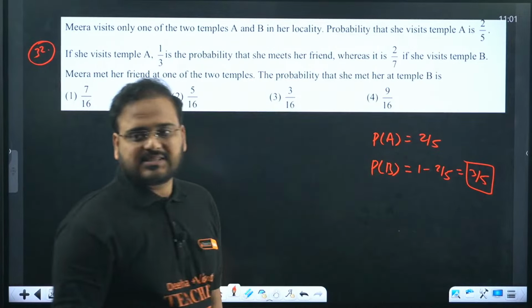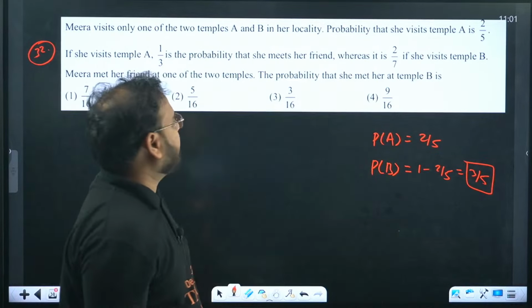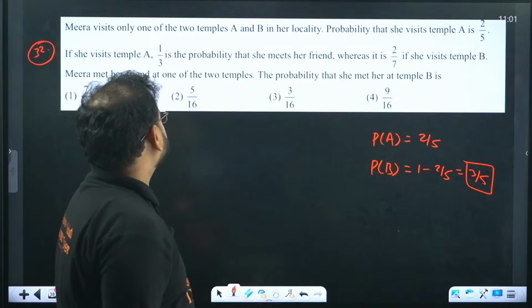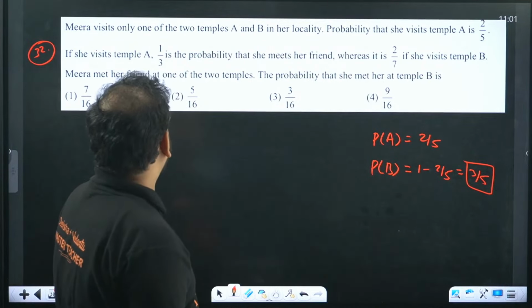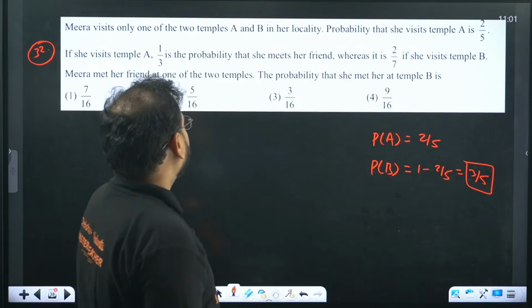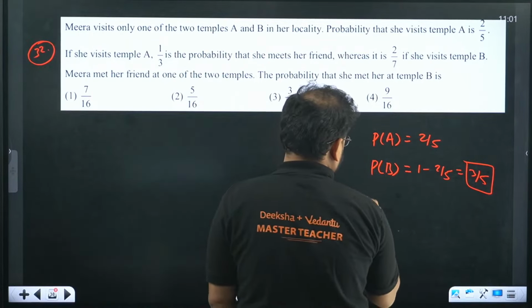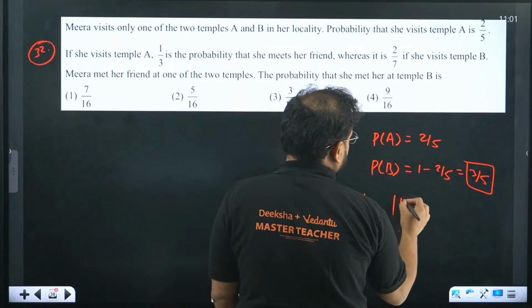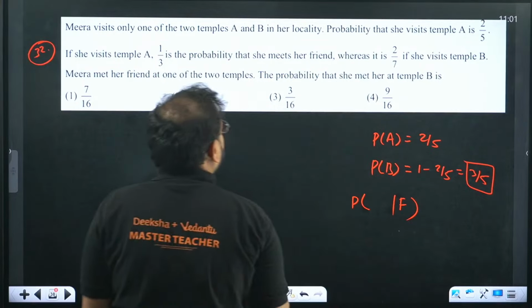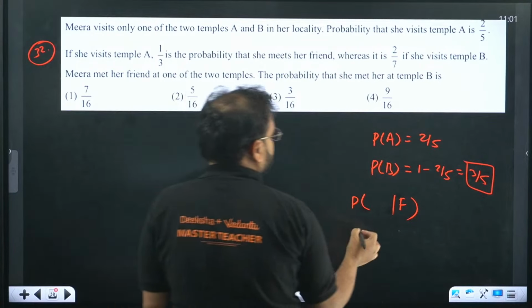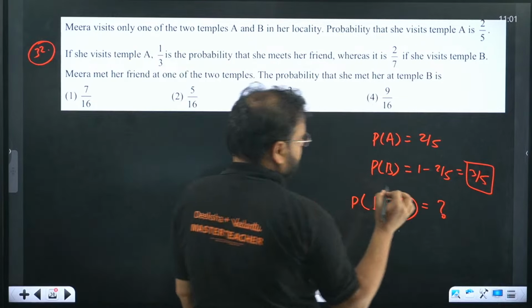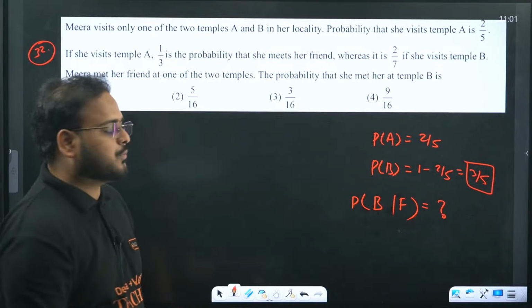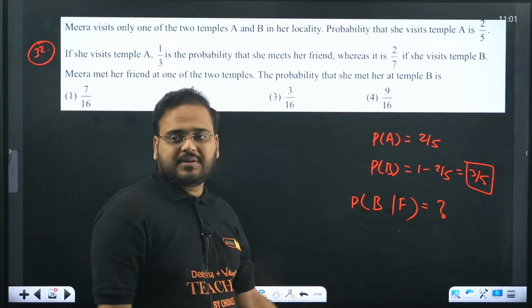Thus, the probability of her visiting temple B. If she visits temple A, what are they asking us? She meets a friend. Let's say that she meets friends at the temple B. They're asking us this value. This is a Bayes theorem question, by the way. She meets the friend at temple B. That's what they're asking us.